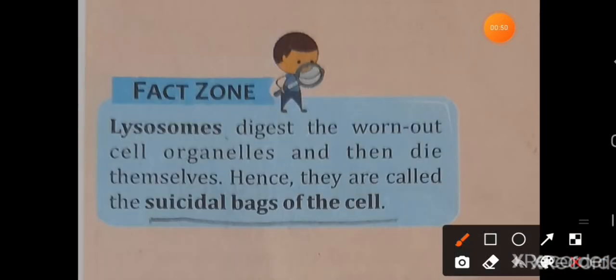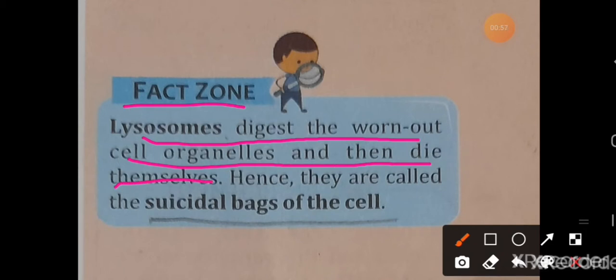Let's learn some facts. Lysosomes digest the worn out cell organelles and then die themselves. Hence, they are called the suicidal bags of the cell. These lysosomes digest the worn out cell organelles, that means harmful or dead cell organelles, and then die themselves. That's why it is called the suicidal bag of the cell.